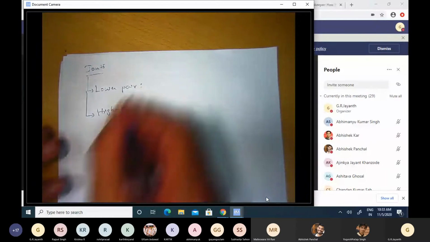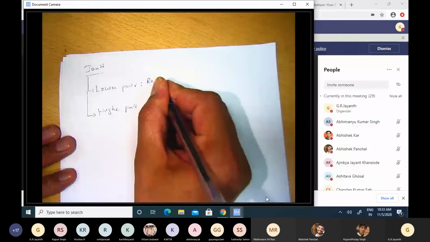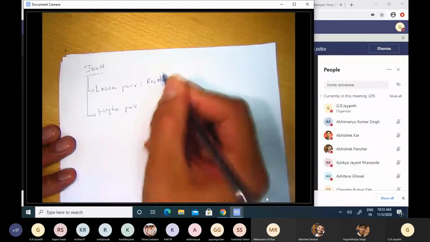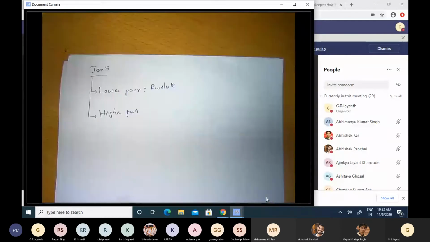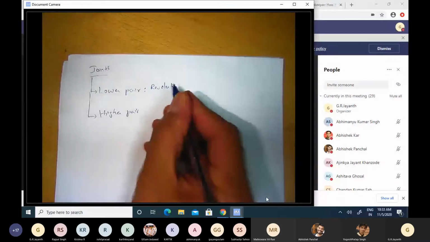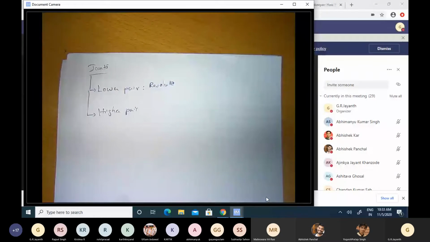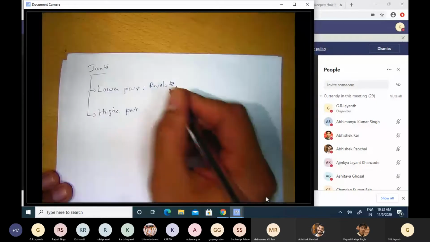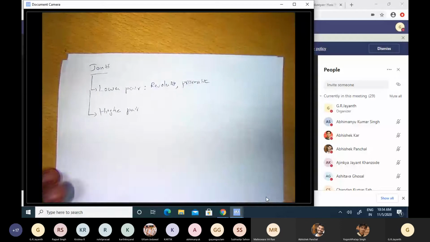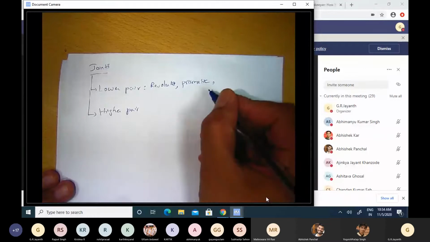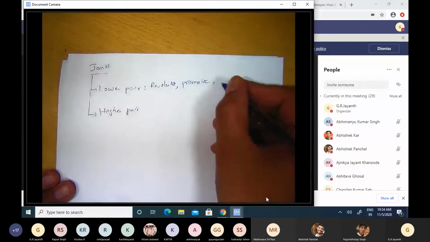If you have a revolute joint, for instance, then these two rigid bodies can only rotate with respect to one another about a single axis. All other relative motions are arrested by this particular kind of joint. Then you have the prismatic joint, which allows for linear motion between two rigid bodies. One can translate with respect to the other along a particular direction, but not rotate or move along any other axis.